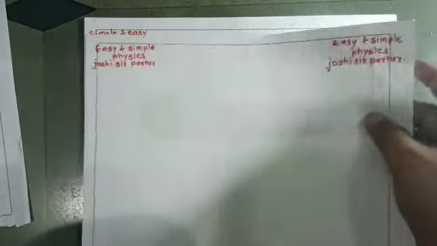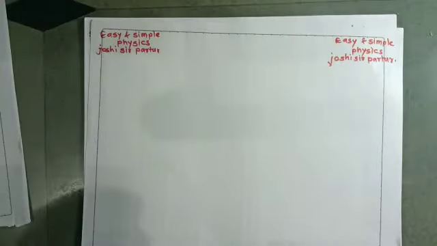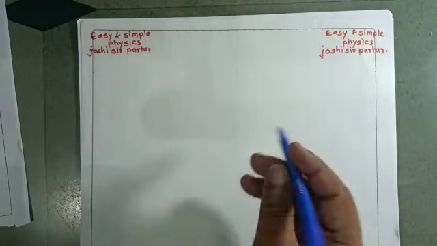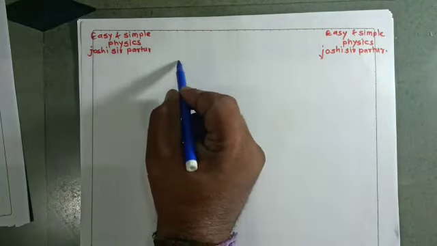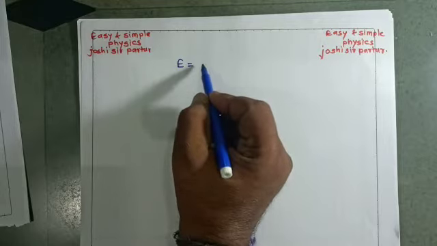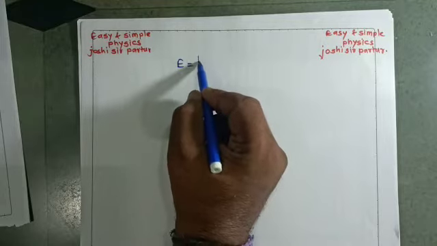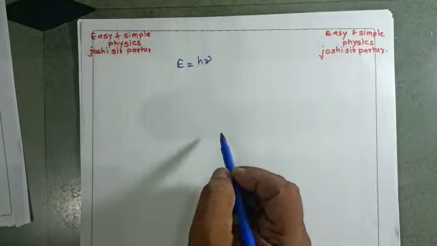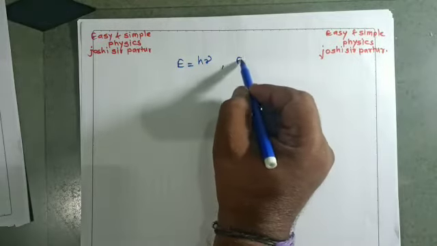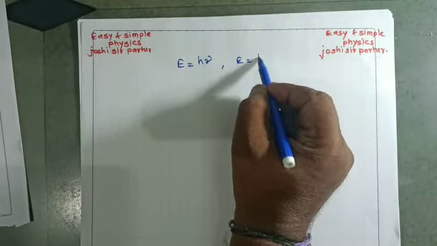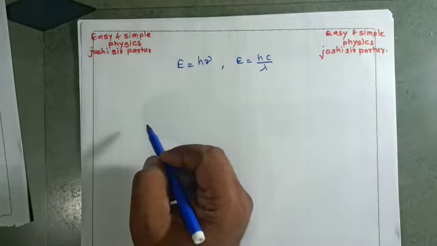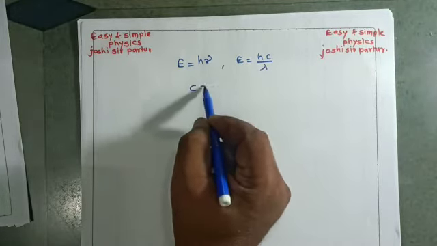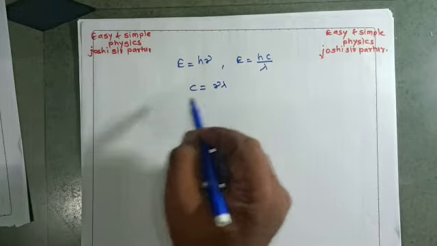In this chapter we know that from Planck's quantum theory, energy is h nu. So energy is equal to hc upon lambda, because there is a relation c is equal to nu lambda.